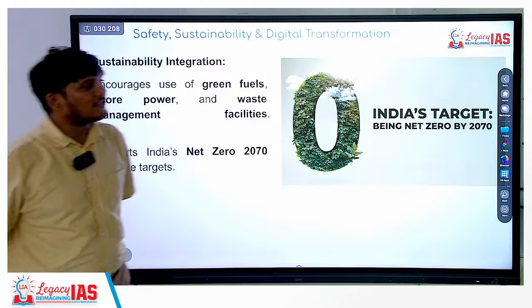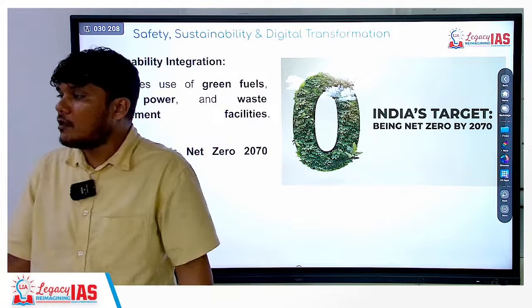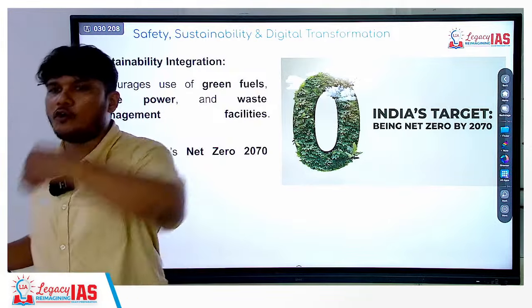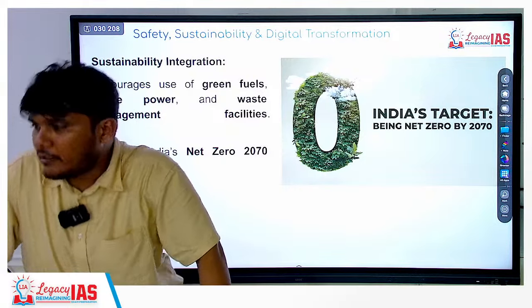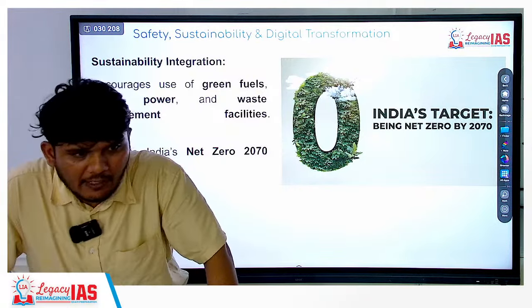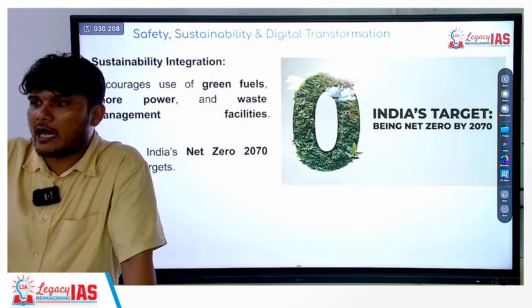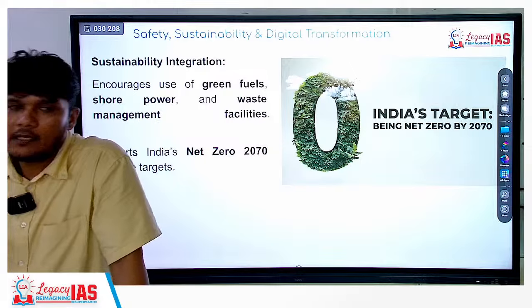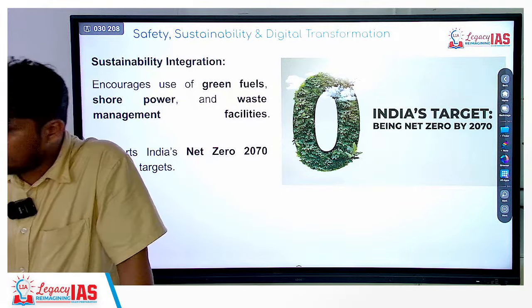There are guidelines which will focus towards moving towards net zero carbon emission from the Indian ports also by 2070. Net zero means they will emit carbon, but whatever carbon they will emit, they will either sequester or they will reduce that much amount of carbon elsewhere in some other region. That is net carbon zero by 2070.